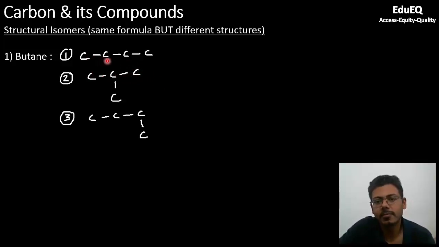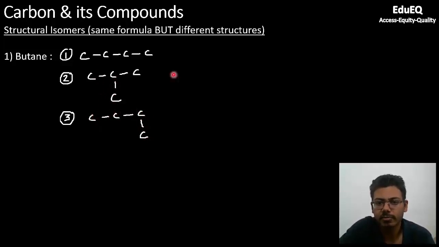So you see it's a linear compound. This is called normal butane. You can bring 1 carbon here at the position of the second carbon. So this becomes another isomer. And if you try to move this carbon here, then again it's the same compound.